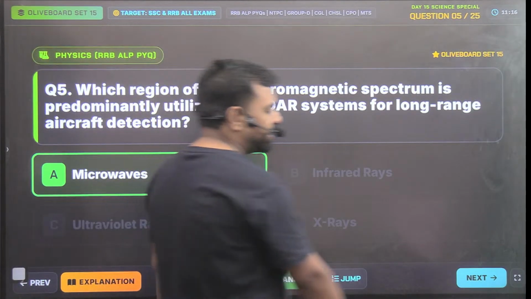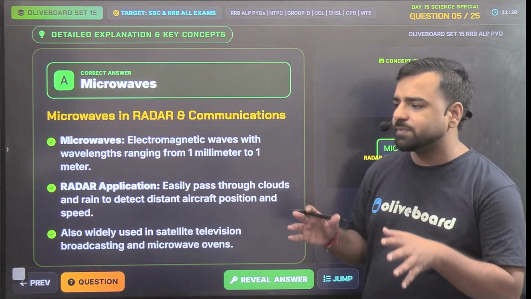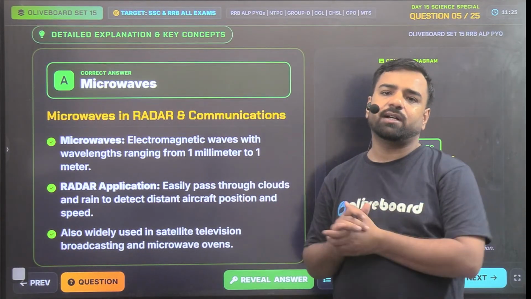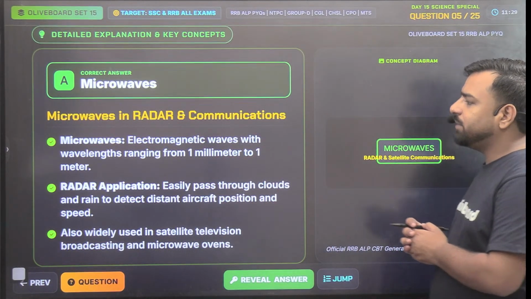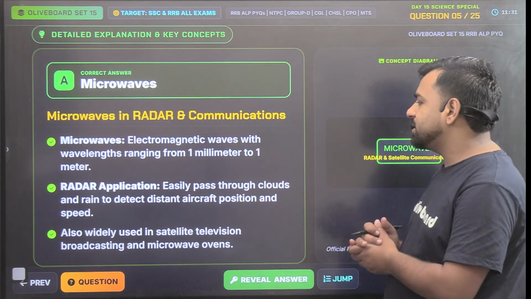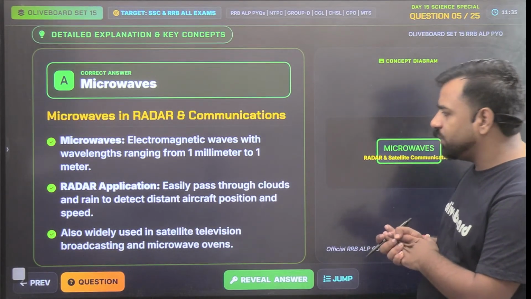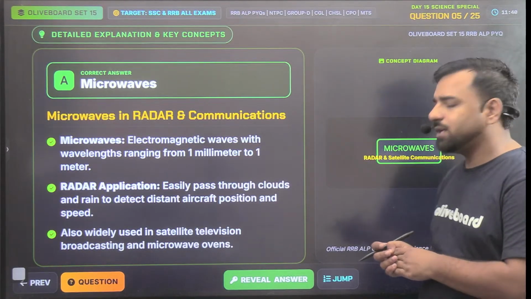That's correct. Radar stands for radio detection and ranging. It keeps a check that any foreign invader is not entering into our territory. Electromagnetic waves with wavelengths ranging from 1 millimeter to 1 meter. In radar application, it easily passes through clouds and rain to detect distant aircraft position and speed, and is also widely used in satellite television broadcasting and microwave ovens.